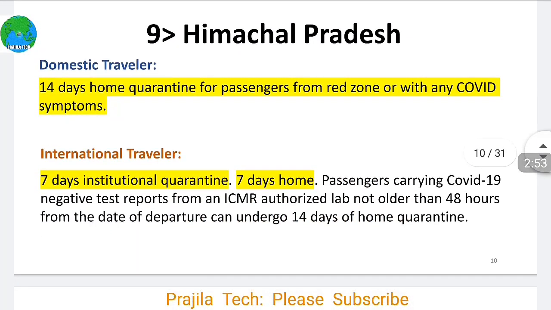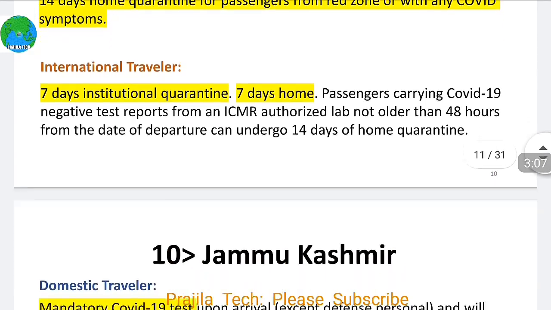In Himachal Pradesh, if you are a domestic traveler, 14 days of home quarantine for passengers from a red zone, or if you have any symptoms, otherwise you are exempted. International traveler, 7 days of institutional quarantine as well as 7 days of home quarantine.